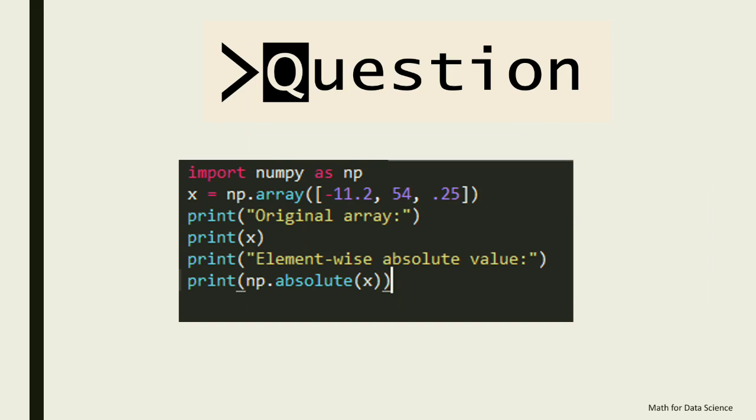This is element-wise absolute value. You must know what the absolute value of a particular number is. That is the implementation in Python. Just try to get the answer. It's a very small and very basic question. So, less time for this.